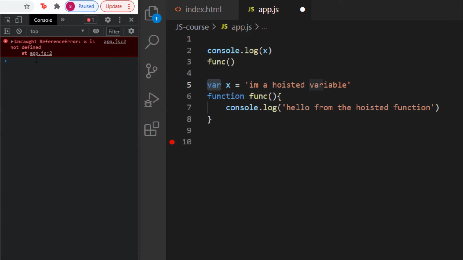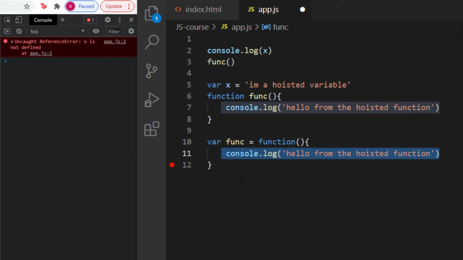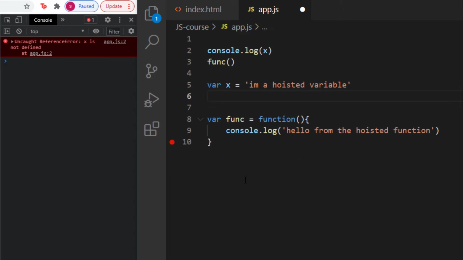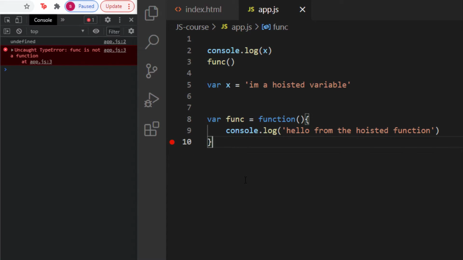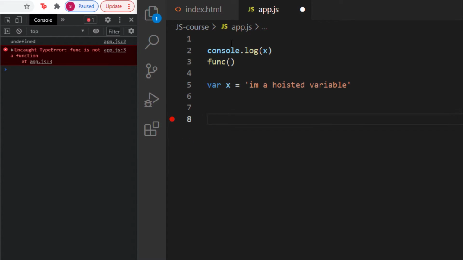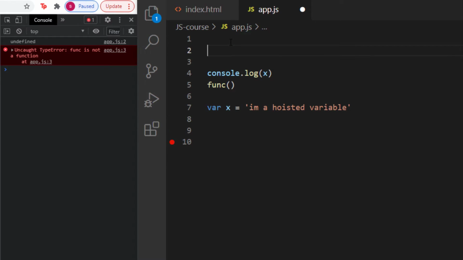So the best way to avoid this is, instead of declaring the function as a function, declare the function as a variable, so that once the creation phase occurs, it will assign the variable equal to undefined, and then in the execution phase, this variable will contain the reference to the function, thus eliminating the possibility of wrongfully hoisting a function. And since this variable is referencing a function but the variable is undefined, the error would change to func is not a function, and that is a whole story for another video. And that is why, in my opinion, hoisting can never be considered a feature.